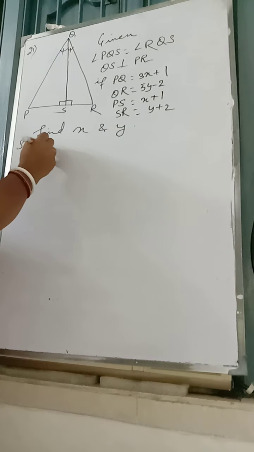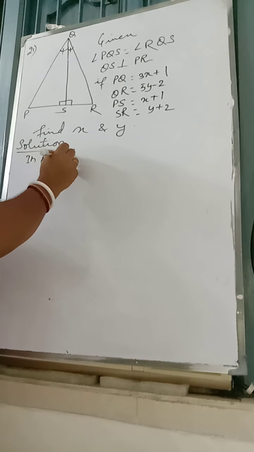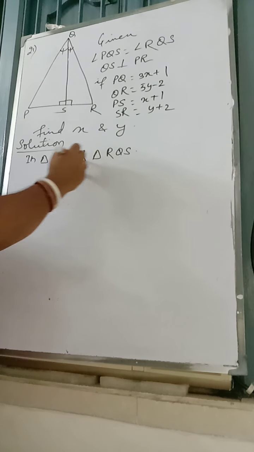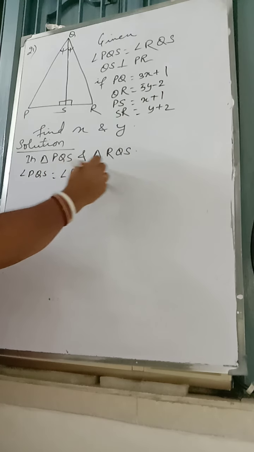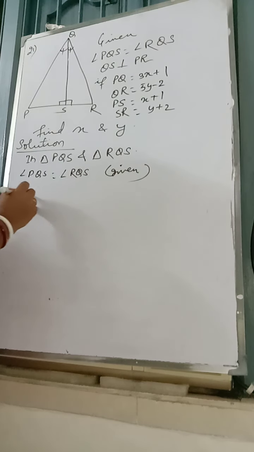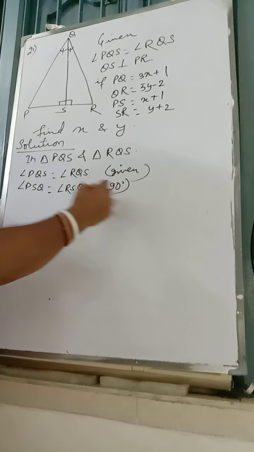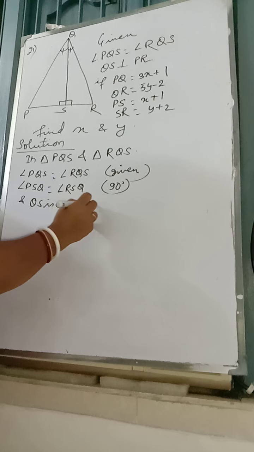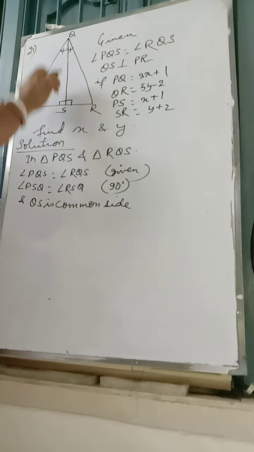Okay. Now we have to find the solution first of all. Solution: in triangle PQS and triangle RQS, is it? Angle PQS is equal to angle RQS, given. Angle PSQ is equal to angle RSQ, 90 degrees, and QS is a common side. See, this angle is equal to this angle, and this is a common side.